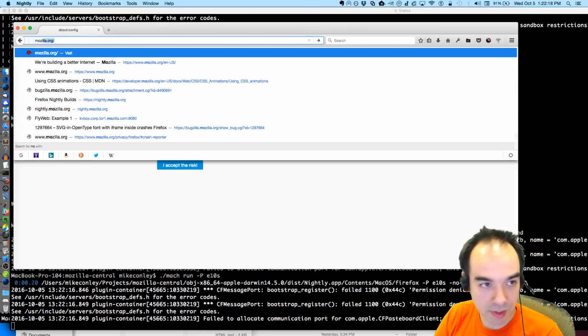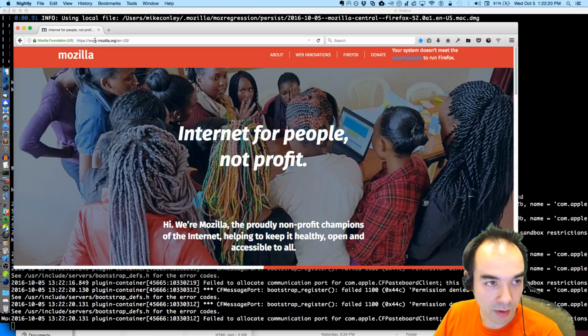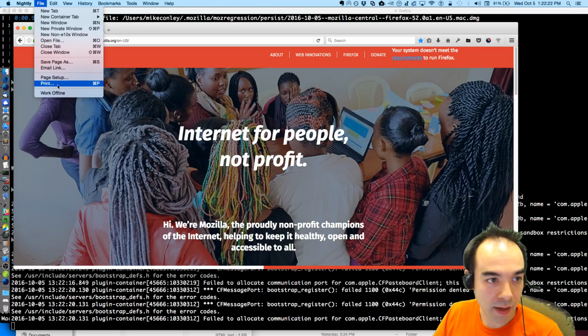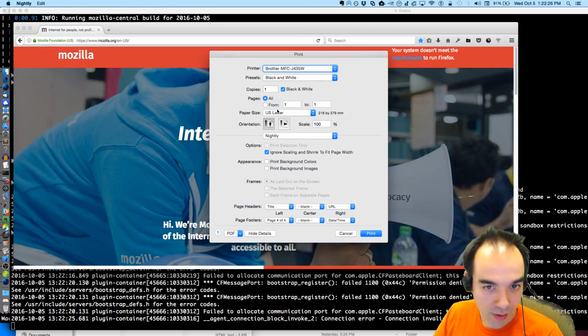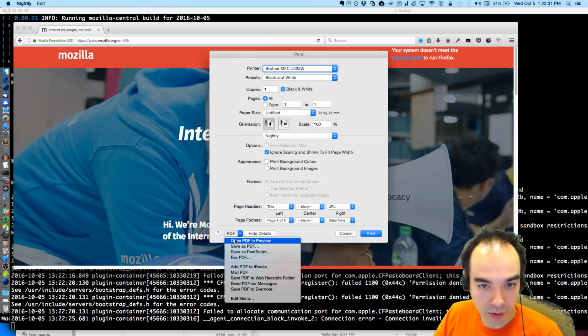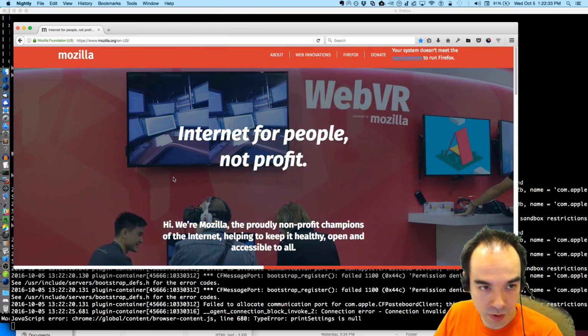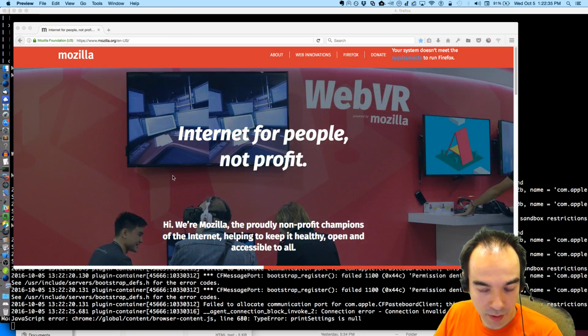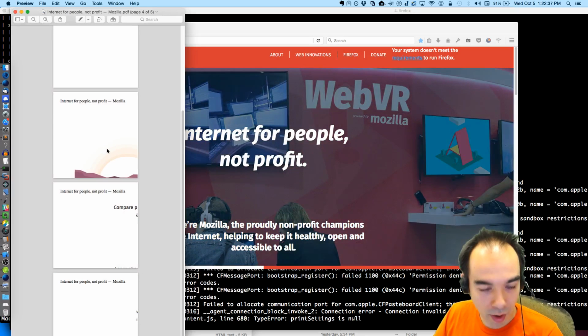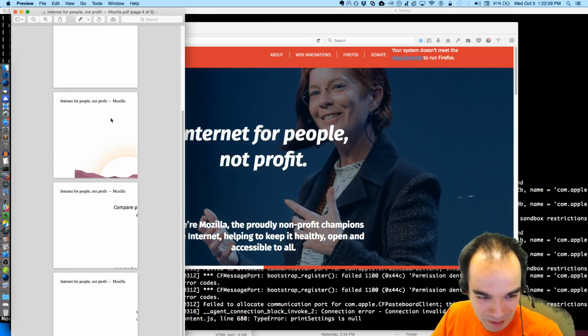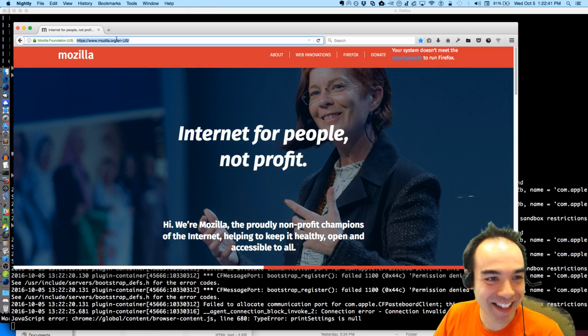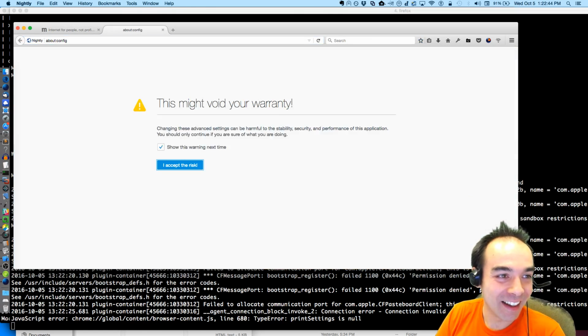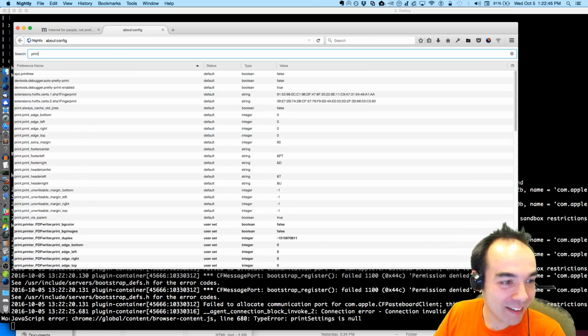And now if I go to mozilla.org and attempt to print and then choose 75 by 75 and open in preview, this should not work properly. What is happening? Why is that working properly? It doesn't make any sense. Okay, hold on. Print.